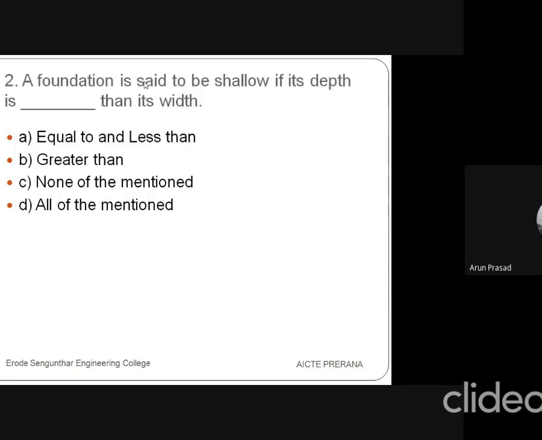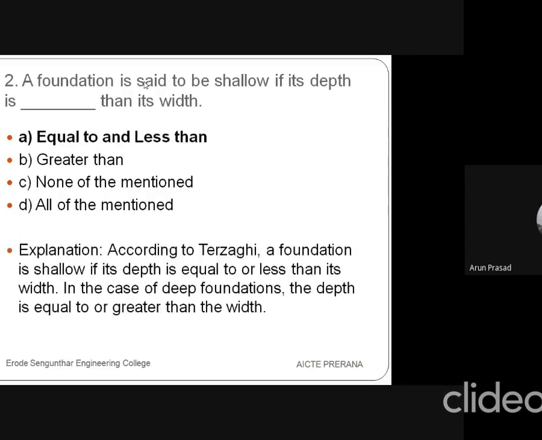The second question is, a foundation is said to be shallow if its depth is dash than its width. The first option is equal to and less than, then greater than, none of the mentioned, or all of the mentioned. So it should be equal to and less than, because according to Terzaghi, a foundation is shallow if its depth is equal to or less than its width. If it is a deep foundation, it should be greater than or equal to its width.